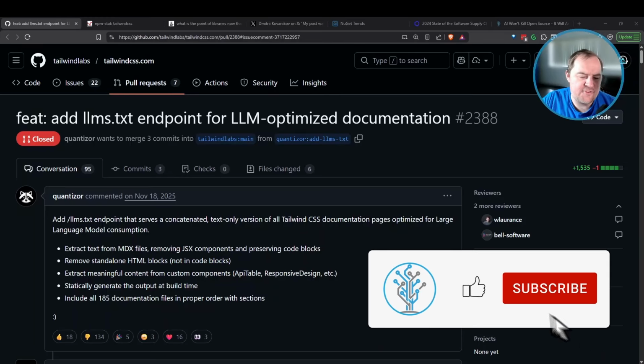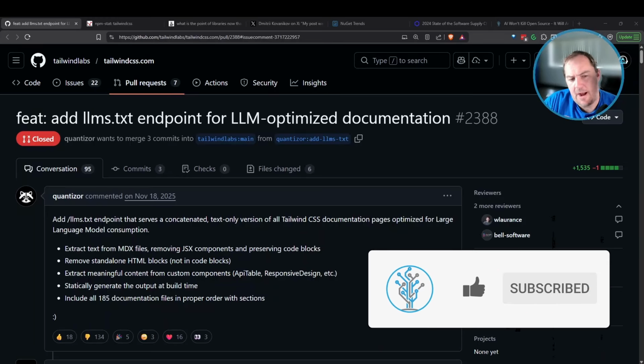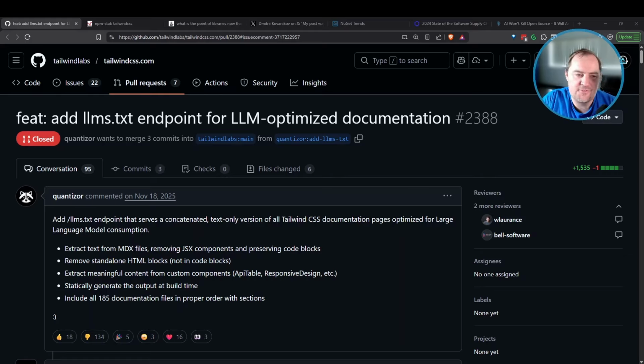Hello, everyone. My name is Aaron Stannard, and I'm going to take a break from talking a bit about Akka.NET and .NET in general to talk about open source, which is the other half of our business. This is an issue that kind of blew up on the internet yesterday.